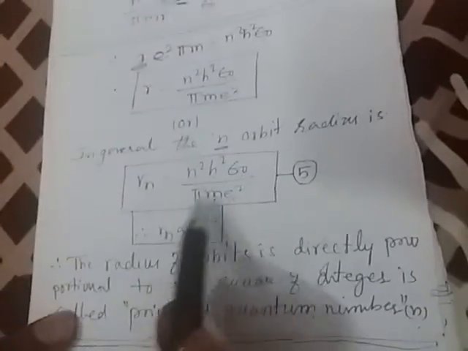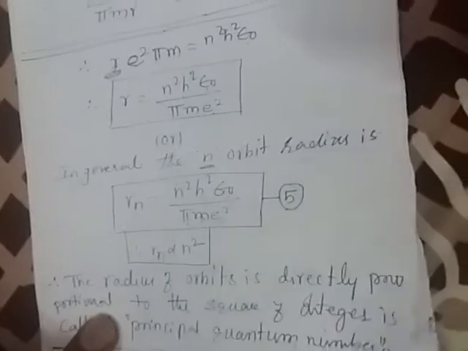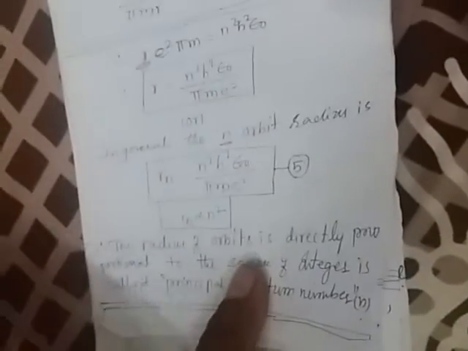Now we have to determine the radius of an orbit. For n equal to 1 we get the first orbit radius, n equal to 2 the second, n equal to 3 the third, and so on. Different radii of orbits can be determined by this formula. Let us consider n equal to 1, so the first orbit radius shall be determined.